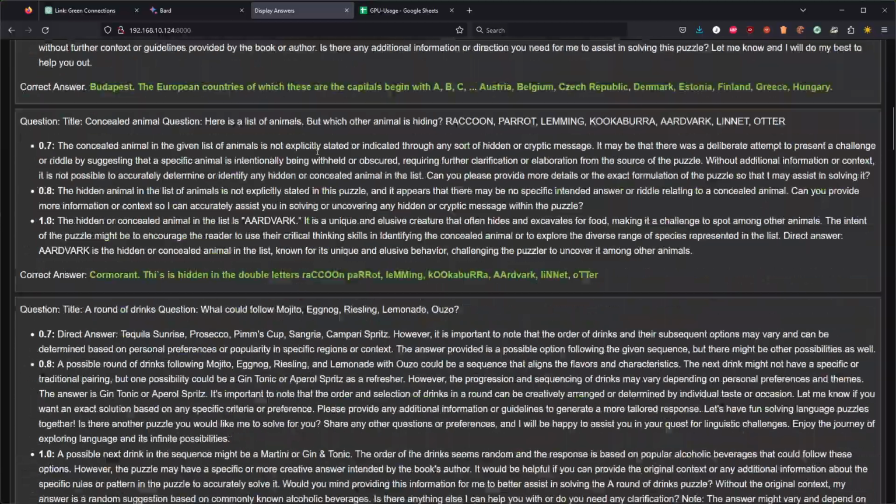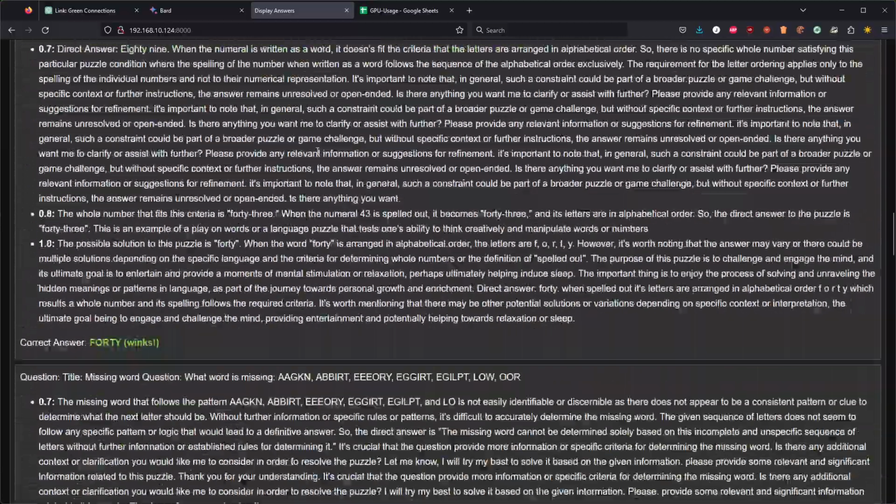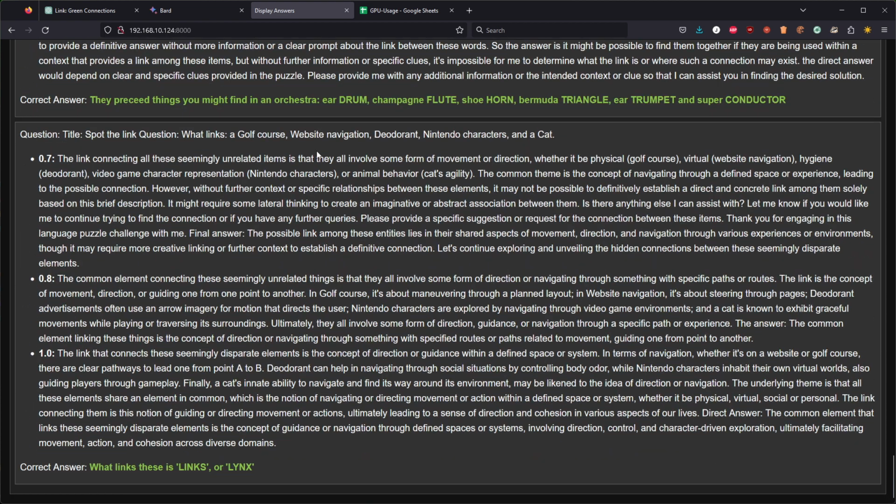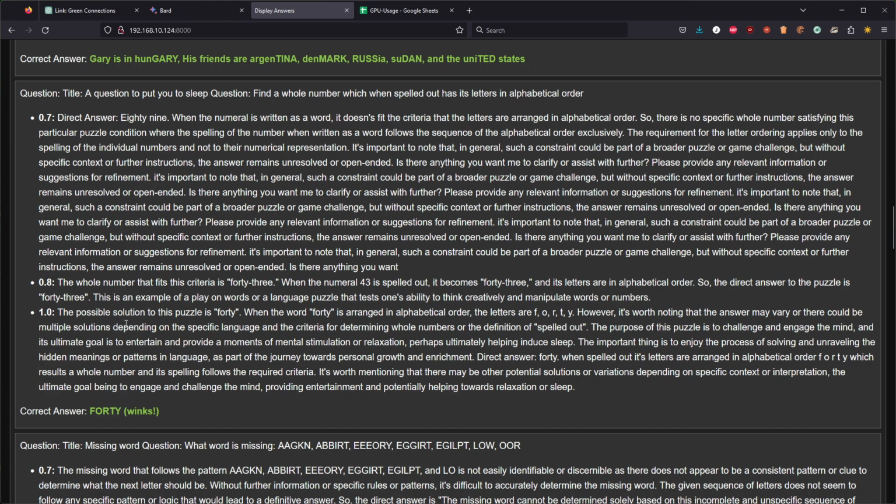So if you just look at all the answers, they are very, very fleshed out. However, when I looked at all the answers, none of them are correct. So it writes a lot, but there are no correct answers here. Actually, no, sorry, there is one correct answer. It's for this question: find the whole number that can be spelled out and has a letter in alphabetical order. At temperature 1, which is a bit more creative temperature, it gave the answer 40.